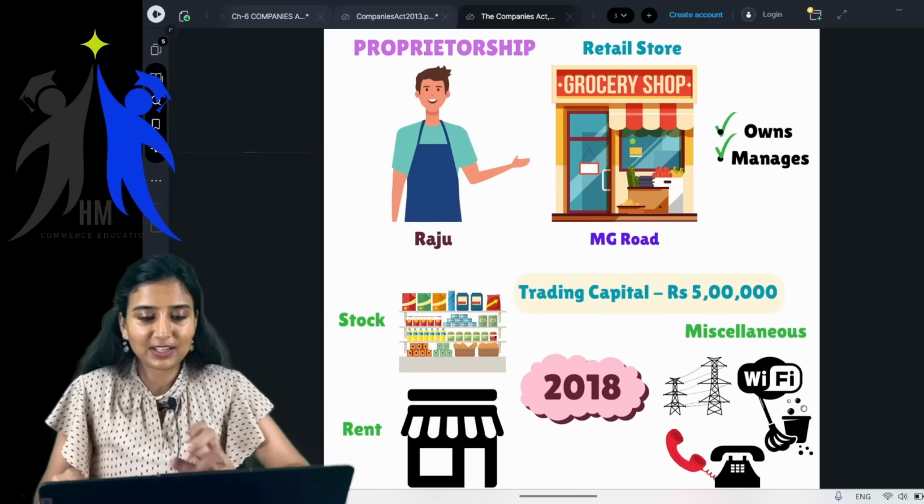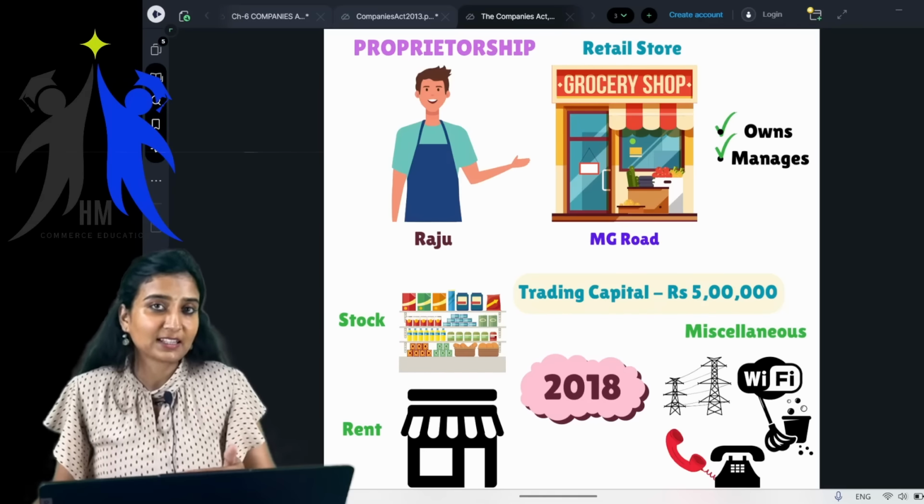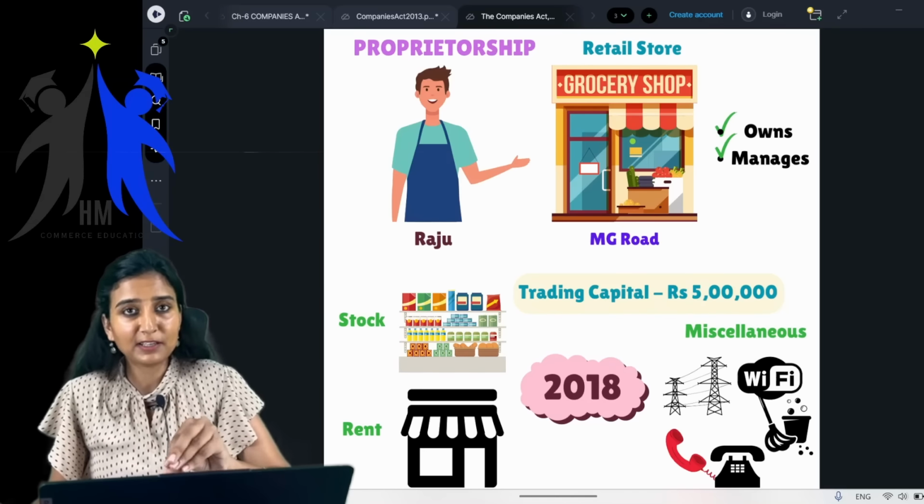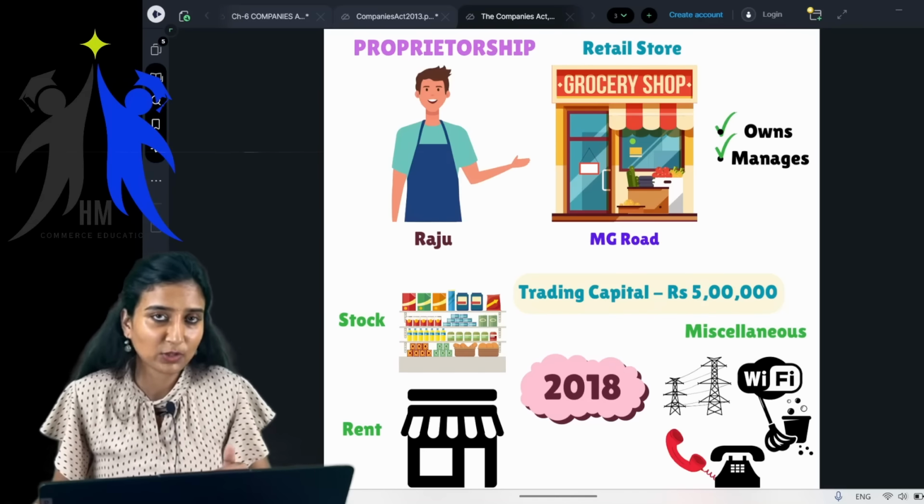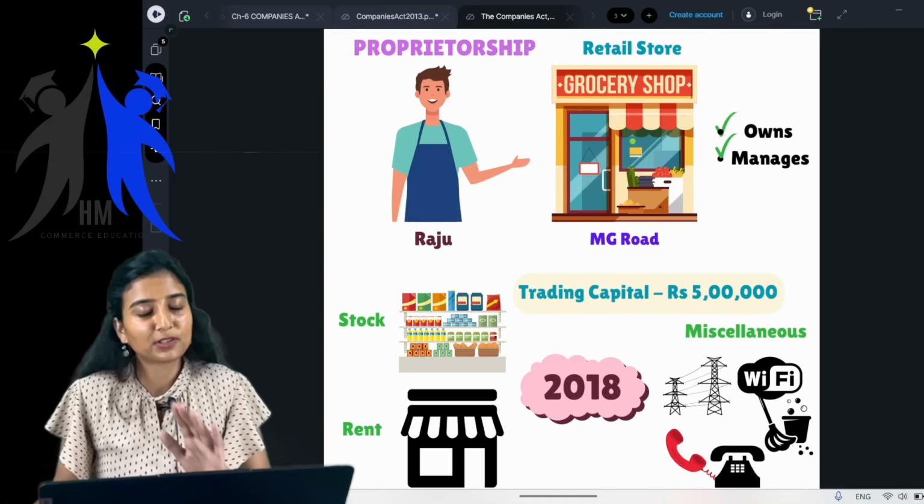I've taken MG Road as an example because you will be able to relate, because MG Road is there in all the cities. So that's the reason, ma'am, now you don't come again asking, ma'am, in Bangalore, with 5 lakhs capital, you cannot open a shop in MG Road. Children, please don't come up with these kind of questions. It's just for easy understanding. I have just taken that particular example. Okay, so keeping all of these jokes aside